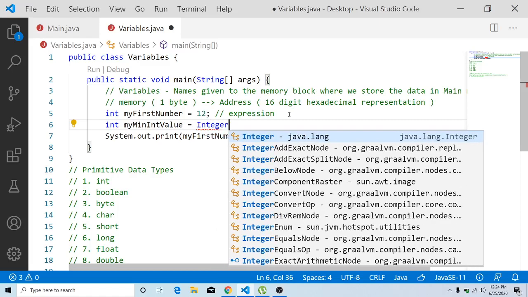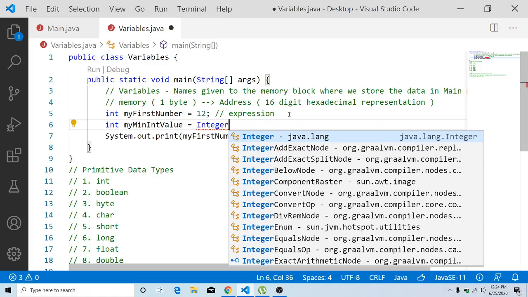Inside this Integer class there is a variable called MIN_VALUE. There are two variables called MIN_VALUE and MAX_VALUE. So how do we access a variable which is inside your Integer class?